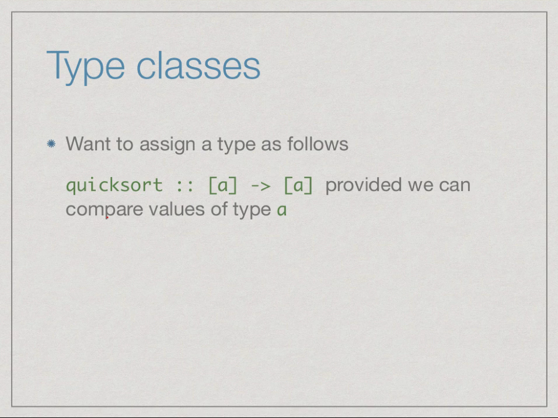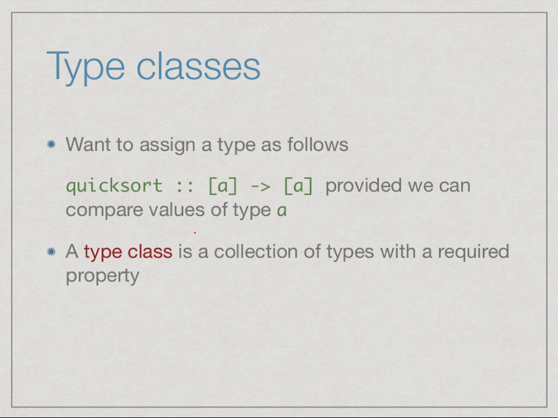So what we want to say is that we want to restrict the type of a function like quicksort to all those lists from list A to list A, provided we can compare values of type A. So we want to rule out things like these functions which we don't have a sensible way of comparing. So in Haskell, this is captured using a notion called a type class. A type class is a collection of types with a required property.